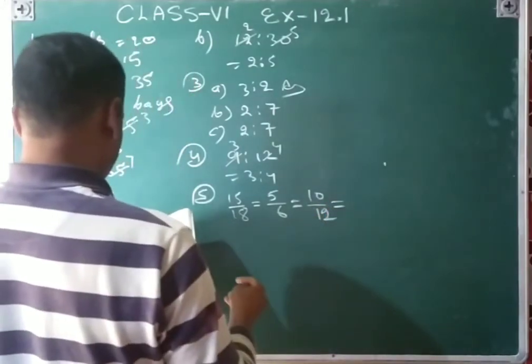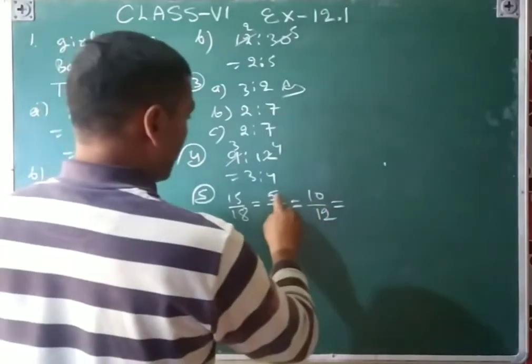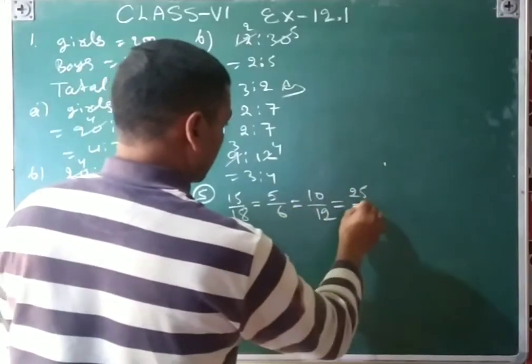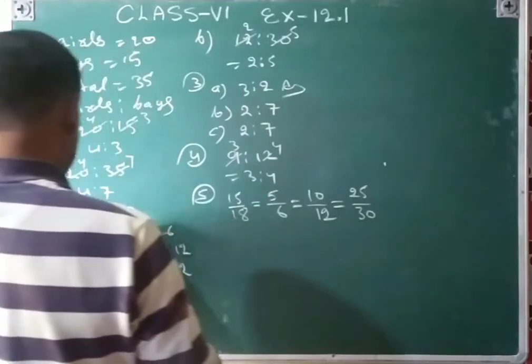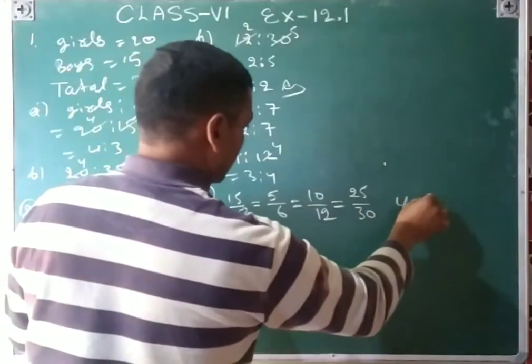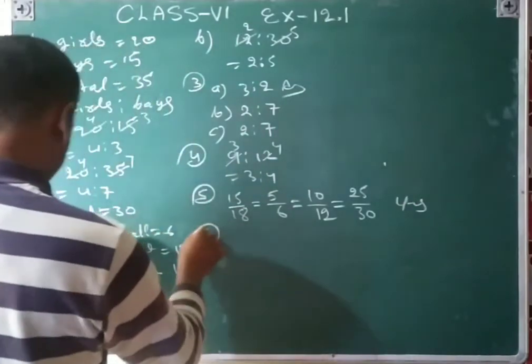And then similarly 25, so 5 5s are 25, so 6 5s are 30. The answer will be yes also.